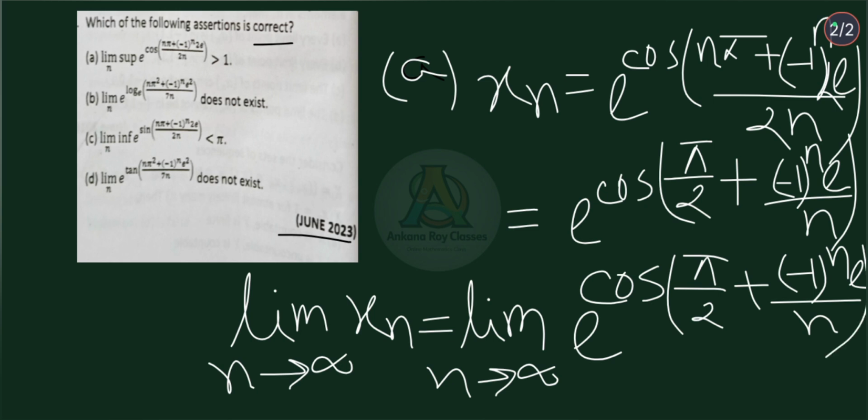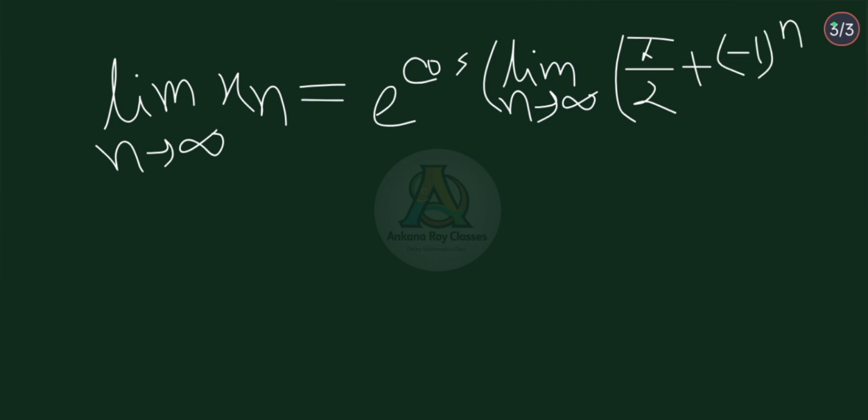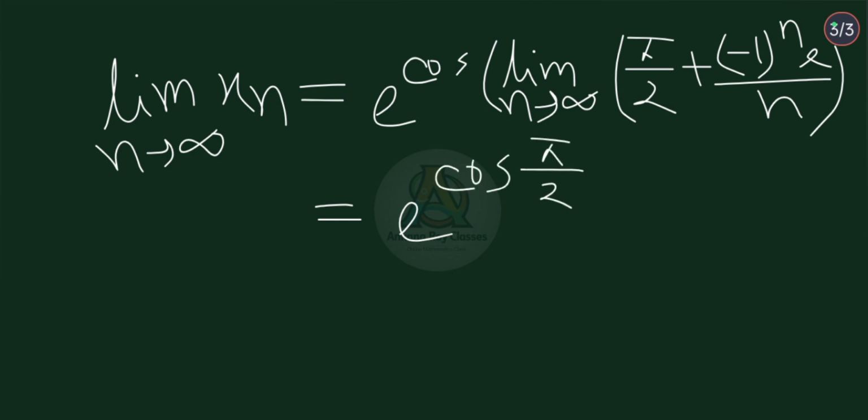Now, exponential function and cosine function are continuous. So, we can write limit xn is equal to e to the power cos of limit n tends to infinity (pi by 2 plus minus 1 to the power n into e divided by n). This is equal to e to the power cos pi by 2, and cos pi by 2 is equal to 0, so e to the power 0, this is equal to 1.